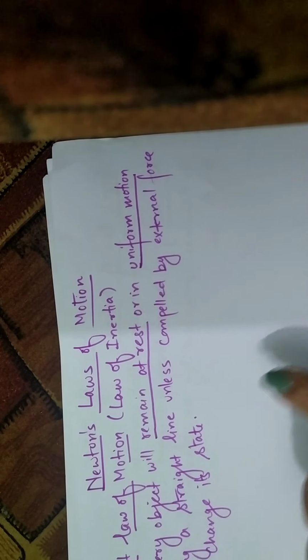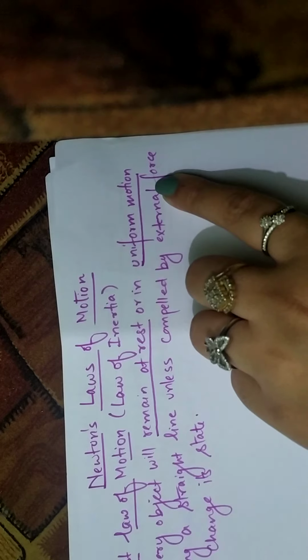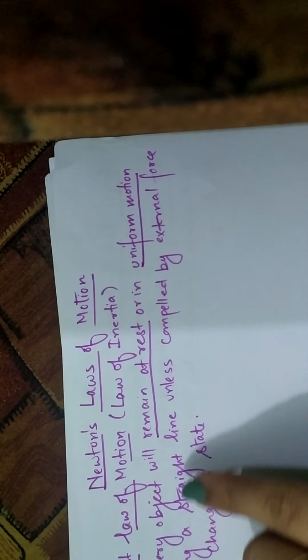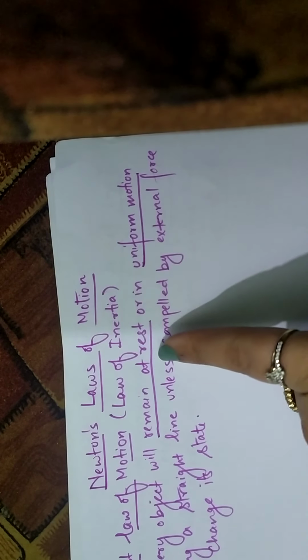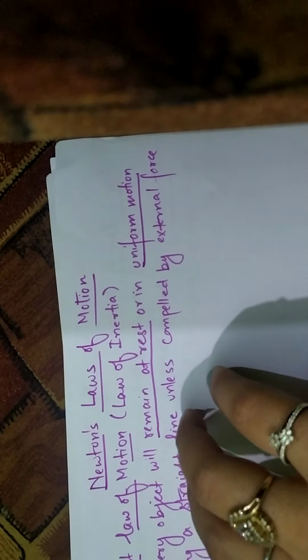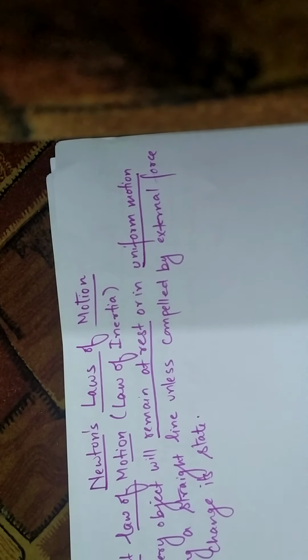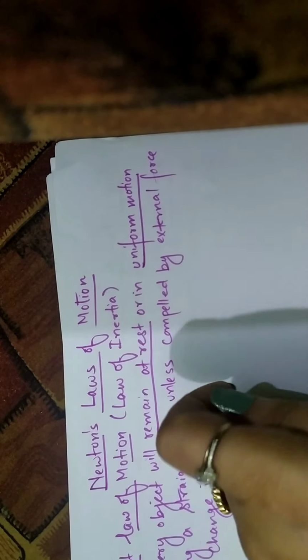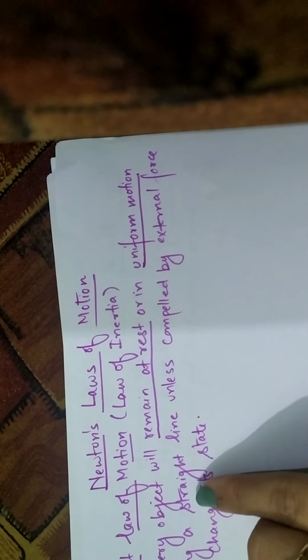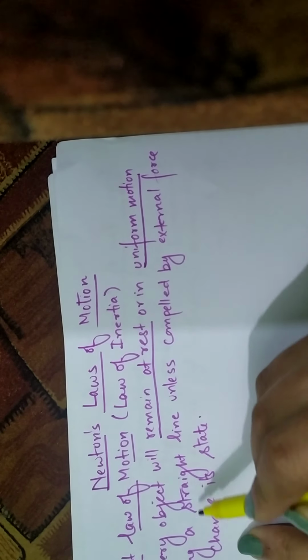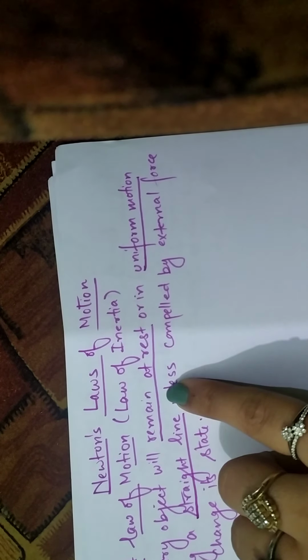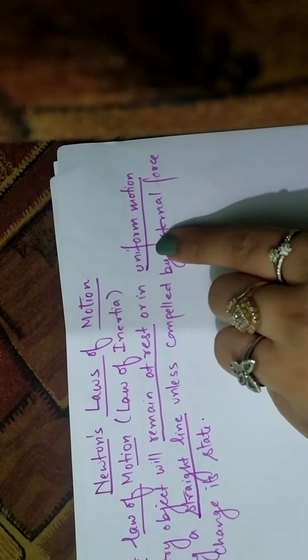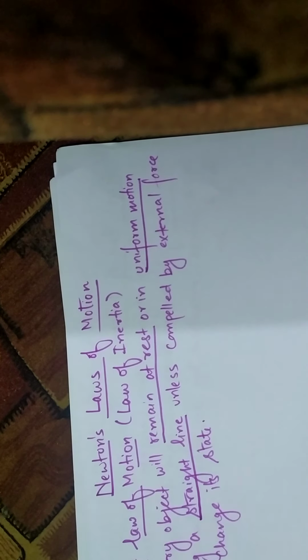If an object is moving in a straight line, it will continue to move in a straight line unless you apply a force on it, or it hits something and changes its direction. So the straight line part you can also realize in real life. And of course in uniform motion it will continue to move with the same velocity if there is no friction.